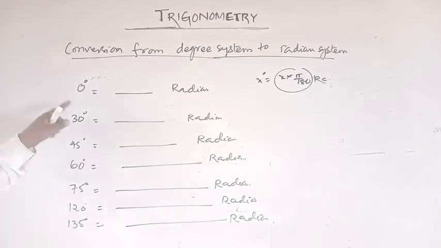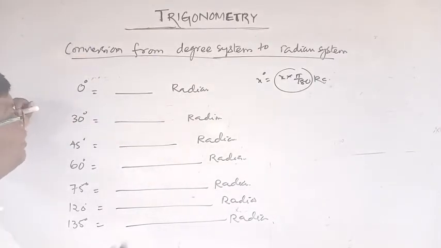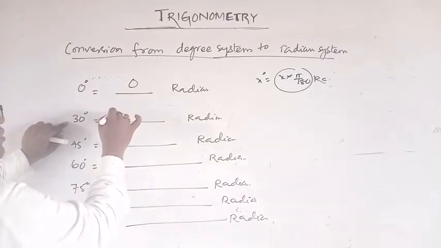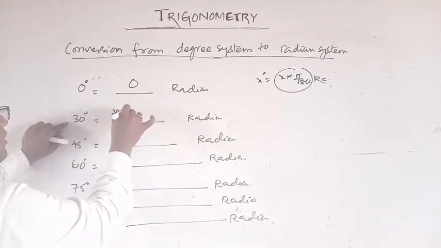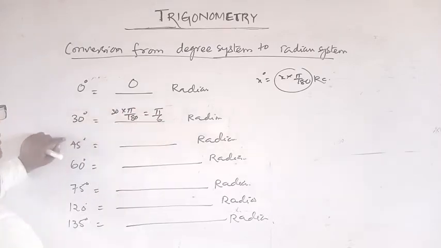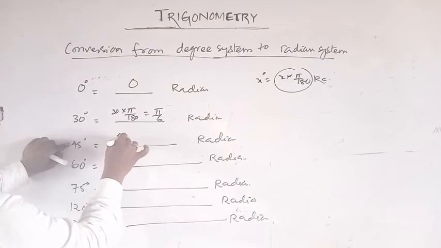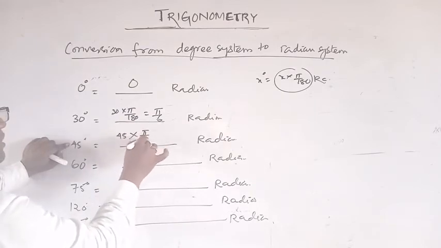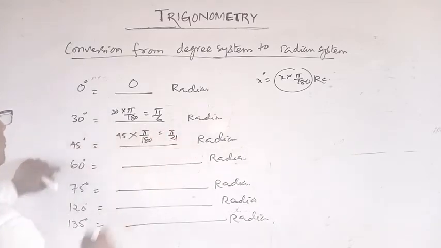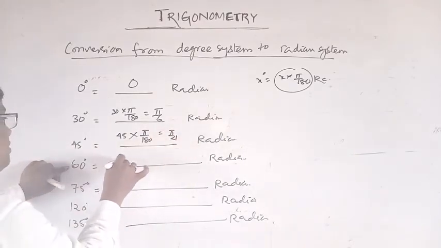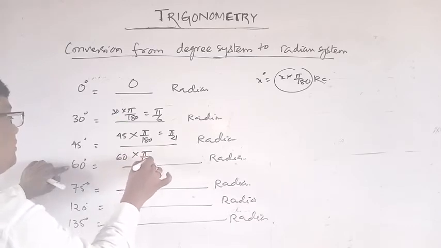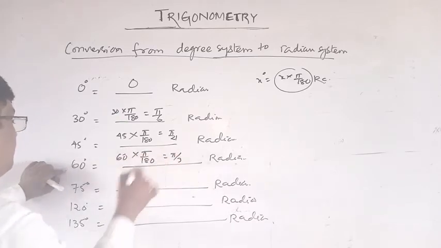Now 0 degree equals what in radian? 0 into pi by 180, that is 0. 30 degree equals what radian? 30 into pi by 180, that is pi by 6. 45 degree equals what radian? 45 into pi by 180, so this cancels, pi by 4. 60 degree equals 60 into what? Pi by 180, this is pi by 3.